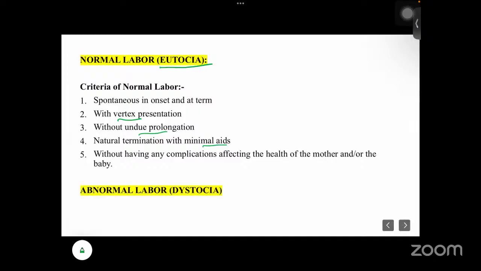So any deviation from the above criteria is called abnormal labor. Abnormal labor is termed dystocia. There are two terms, eutocia and dystocia. Eutocia means normal labor and dystocia means abnormal labor.